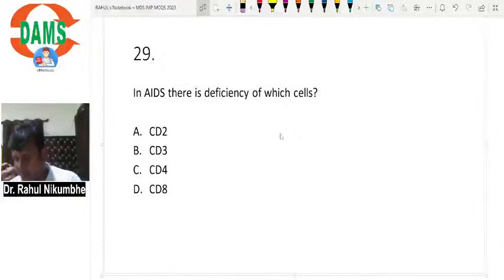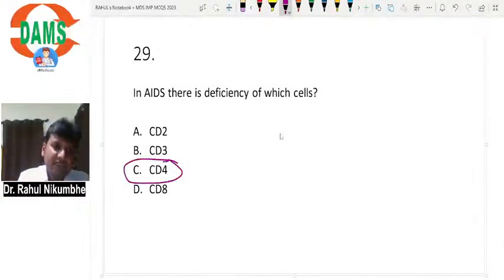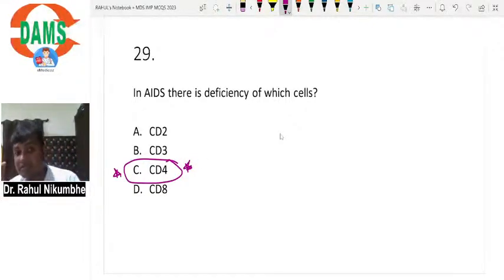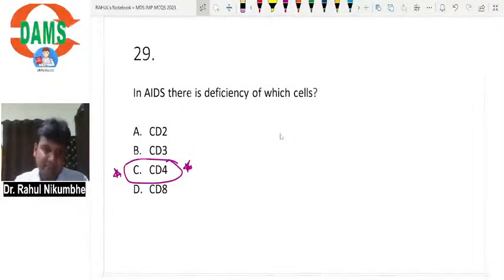In AIDS there is deficiency of which cell? The HIV virus attacks CD4 cells and the patient will have CD4 deficiency. Okay, so CD4 cell deficiency occurs in AIDS.